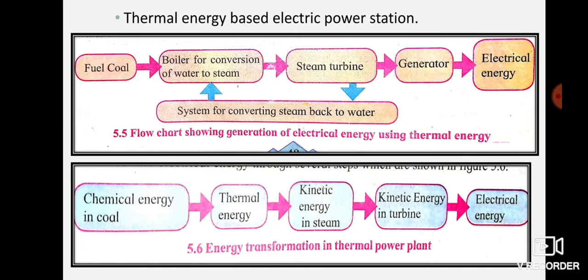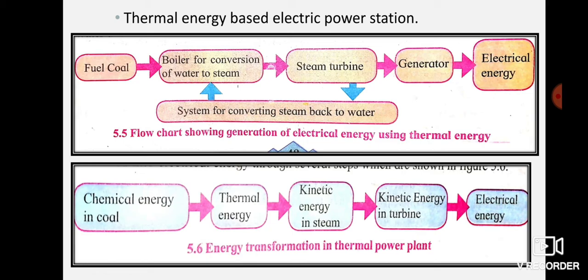Okay, so we learned the first, thermal power station. Here we have a flow chart showing generation of electrical energy using thermal energy, and you have another flow chart, the energy transformation in a thermal power plant. In the exam they may ask you the flow chart. Be careful which one they are asking. The upper one is a flow chart showing generation of electrical energy using thermal energy. The lower one is the energy transformation that is taking place in a thermal power plant. You have to learn these two things very nicely.